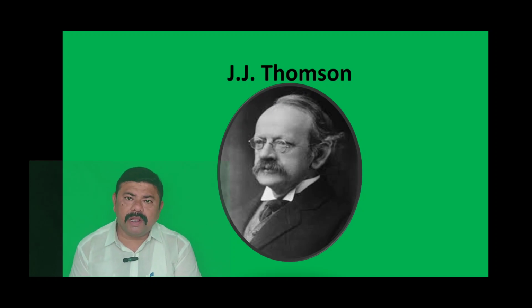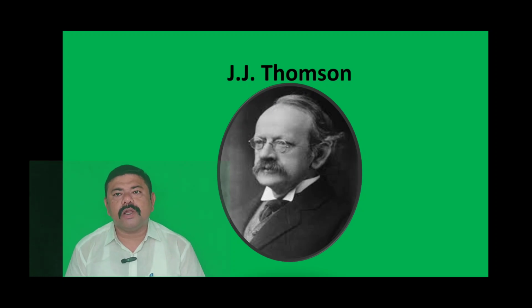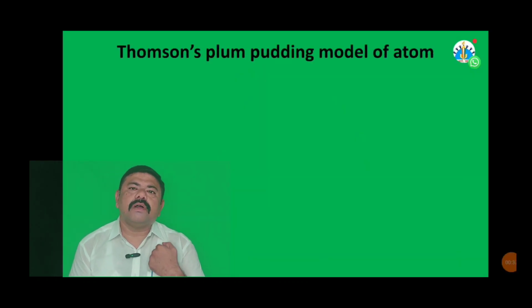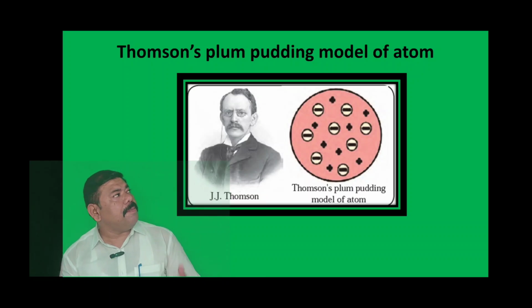So how is it possible that the atom possesses some charges or charged particles in it, but the molecule which is formed with the help of atoms is chemically neutral? The plum pudding model, which was put forth by Sir J.J. Thomson, gives us the answer why the elements or the molecules formed by the chemical combination of atoms are electrically neutral.